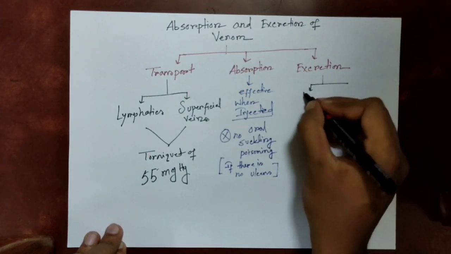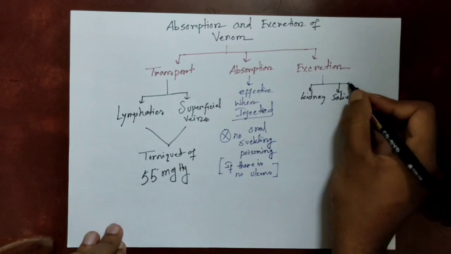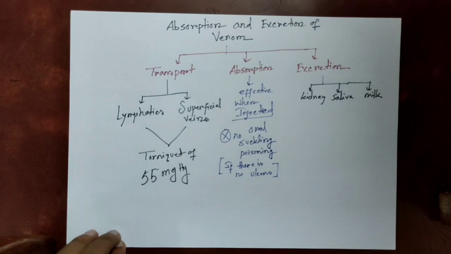Excretion. Venom is excreted from the kidney, milk, salivary gland, and mucous membrane.